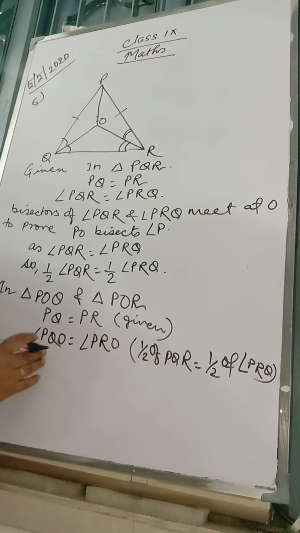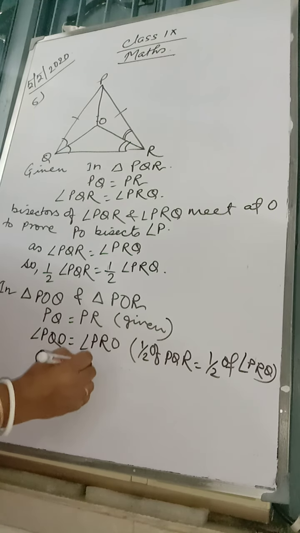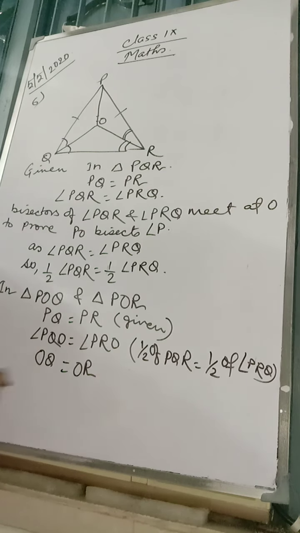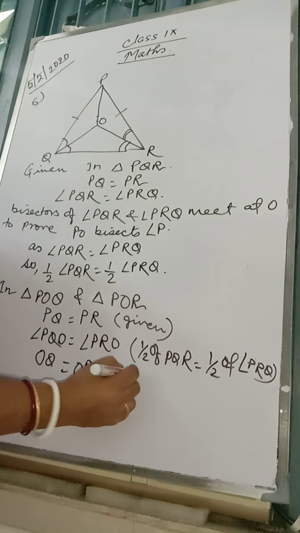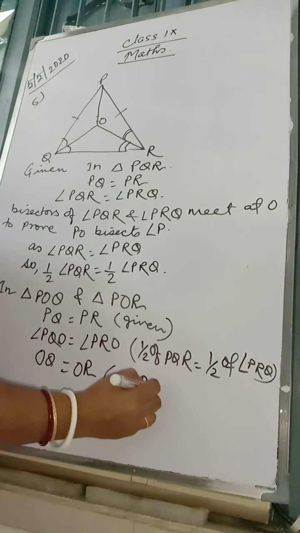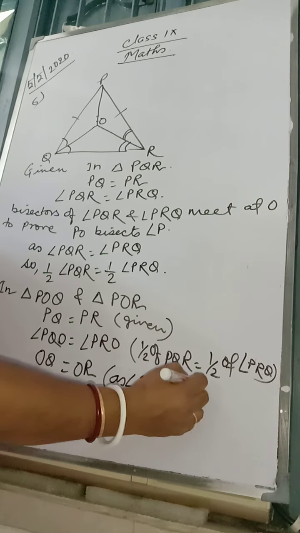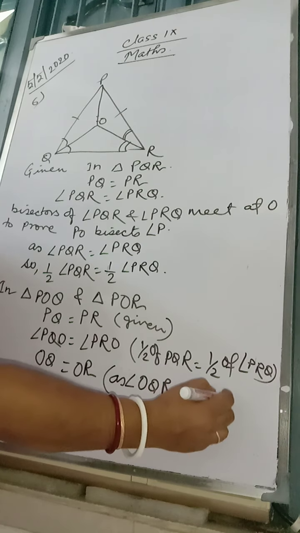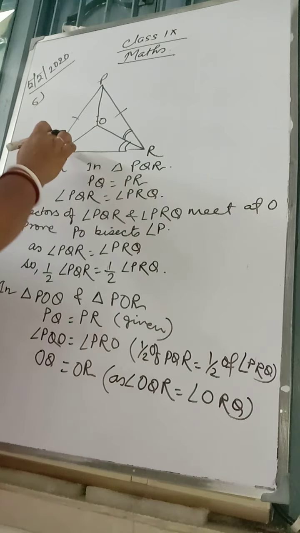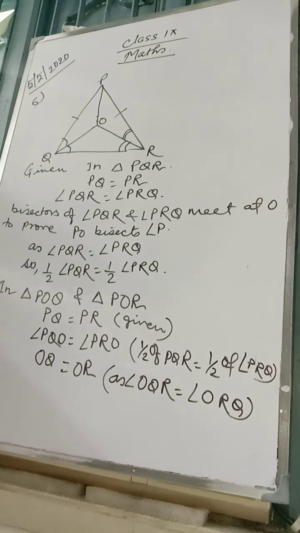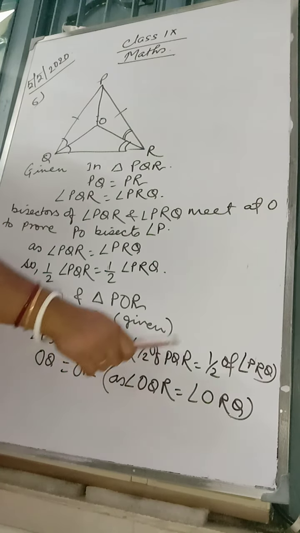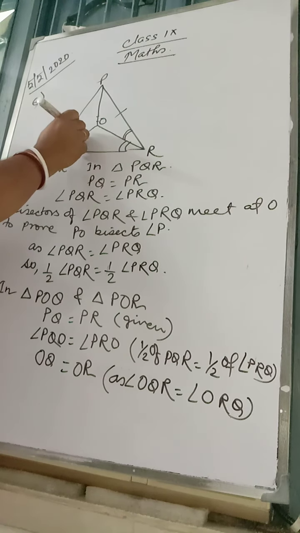OQ is equal to OR as angle OQR is equal to angle ORQ. These angles are equal. This is half of PQR. So this would be equal.